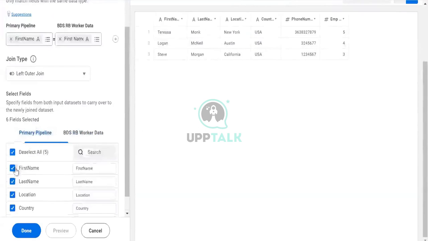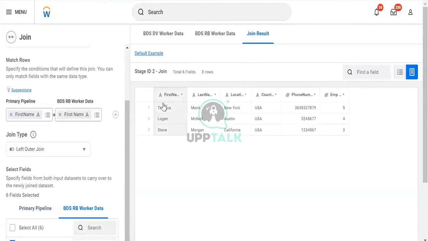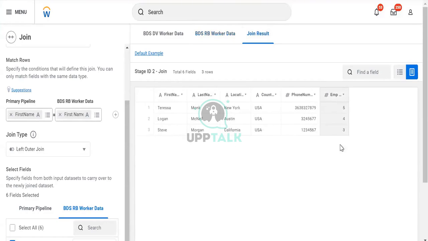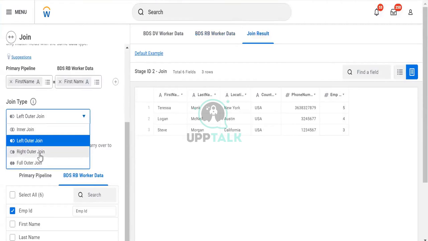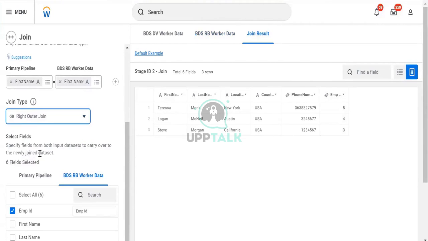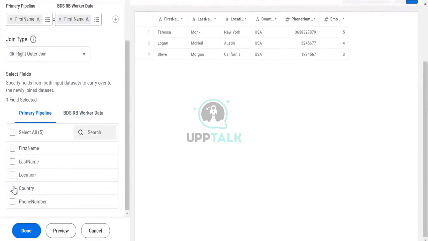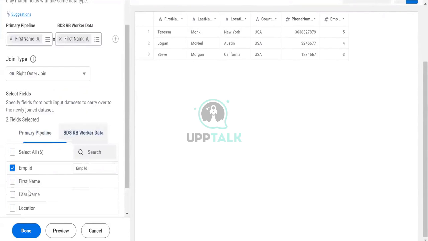Here you can see I have only pulled this employee ID. What it will do is the matching. Teresa, it will find Teresa in both the ones and match it and will bring the matching field over here. On the other hand, if I go for right outer join, it will do exactly the opposite. It will select only the limited information from this, let's say any country, and all information from this one.